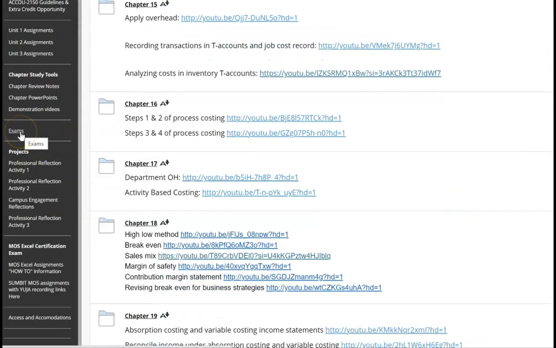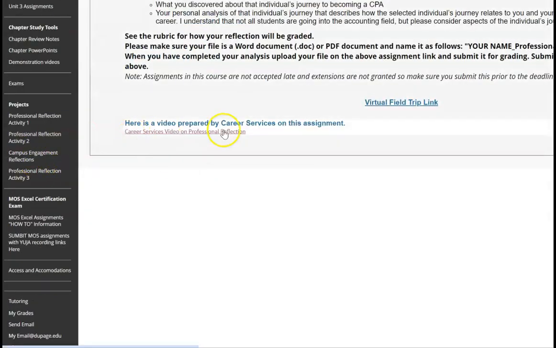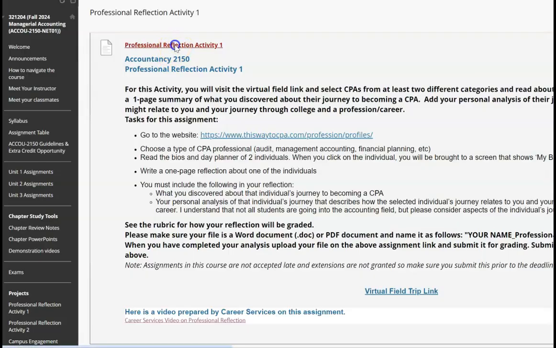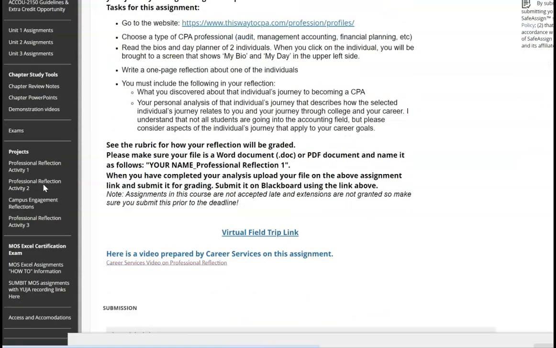Here's the exam tab. This is, again, the requirements with the exams. I've got the desk scan video here. I've got the information about Proctorio and being on camera, etc. And then here are the projects. So the professional reflection activities. We've got 3 of these. You can click on them. You can see the rubric that's going to be used. Here's our rubric. Make sure that you put in enough detail to get the highest scores. These are all available now, so you can work ahead.